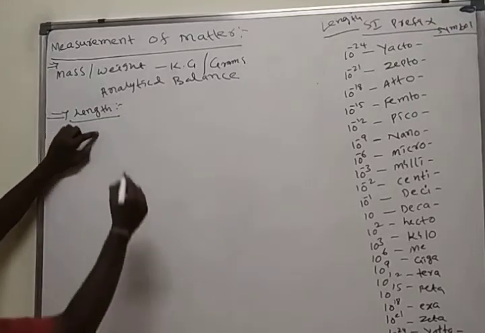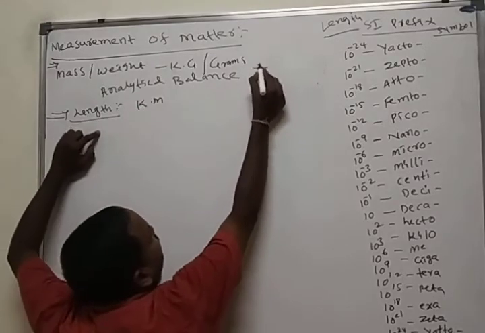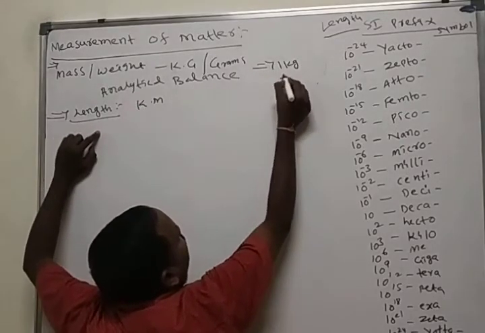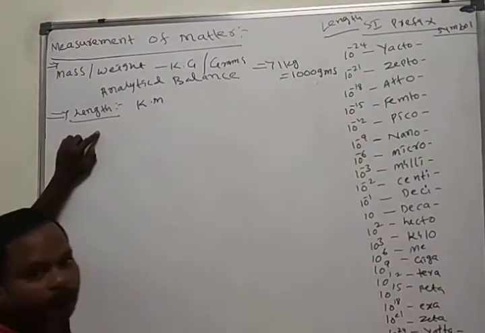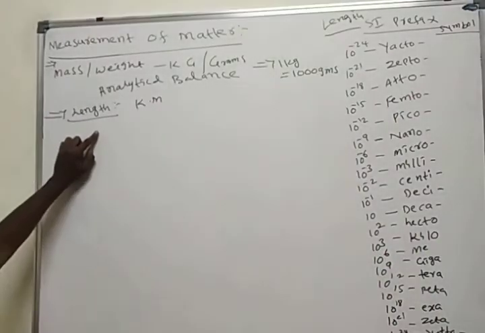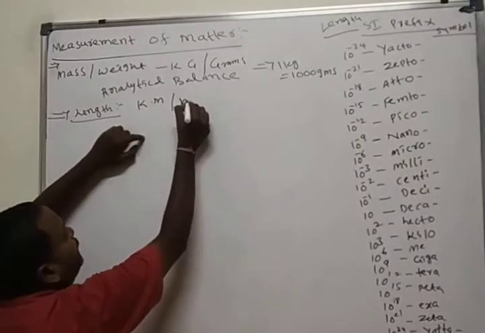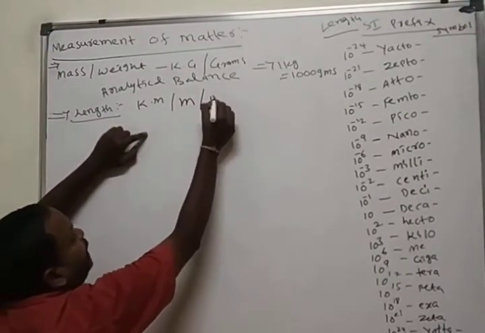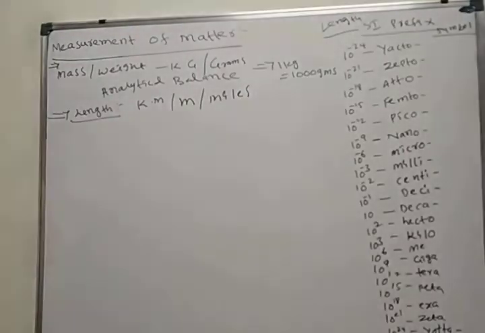Then length. 1 kg is equal to 1000 grams, this is a simple one. Length is measured in kilometers, meters, and miles. Feet are also there, don't think about that.